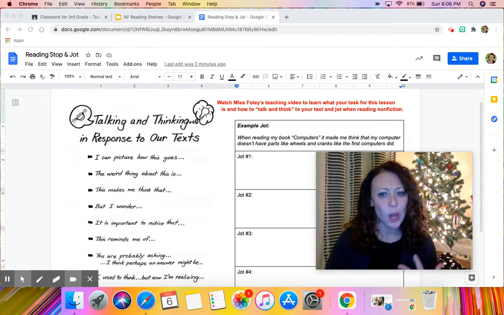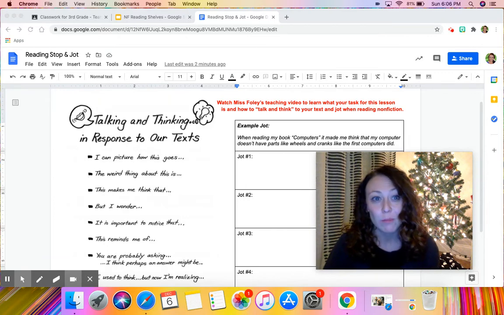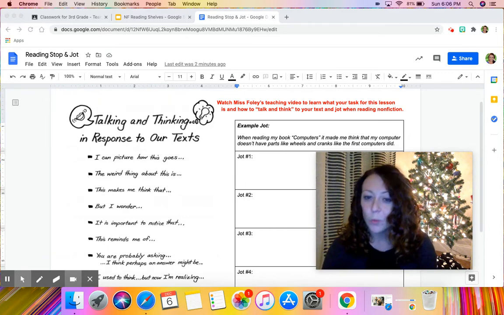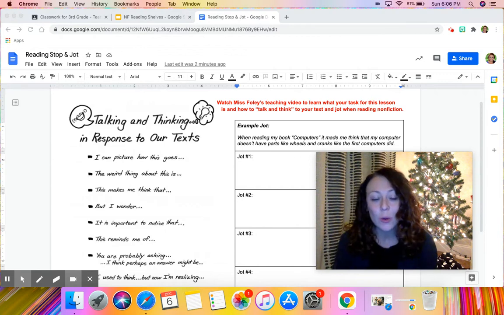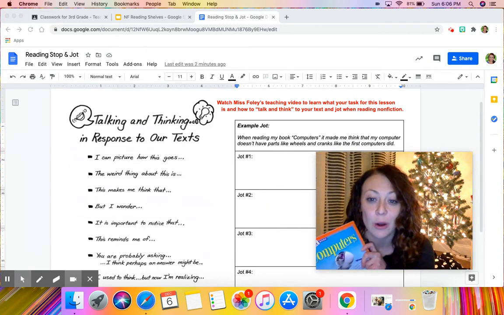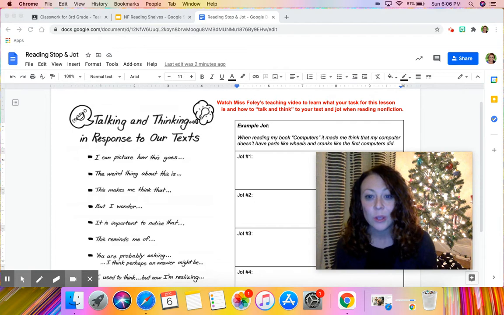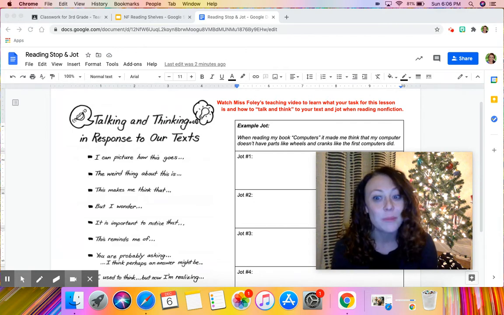Today we are going to be talking and thinking about our text. So, what you're going to do is choose a nonfiction text to read today. Maybe you have a physical nonfiction book at home. If you don't, we've been using Epic, but I have something really cool to show you.